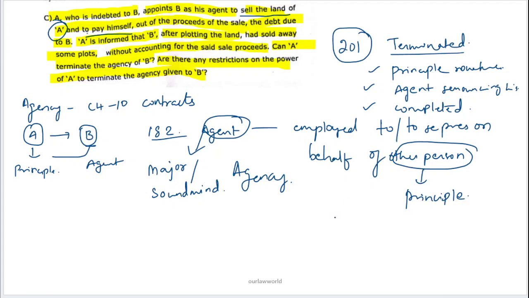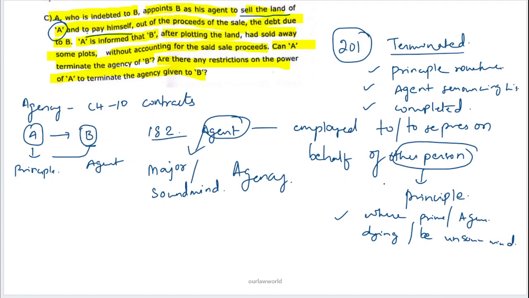The next one is where the principal or agent is dying or becoming of unsound mind.